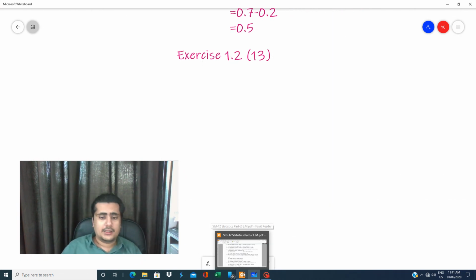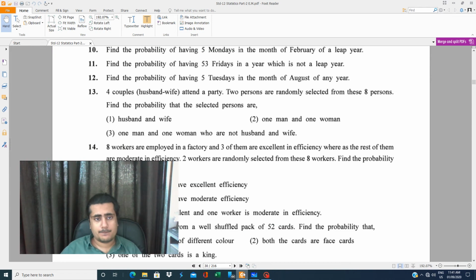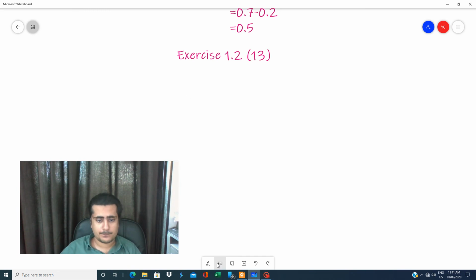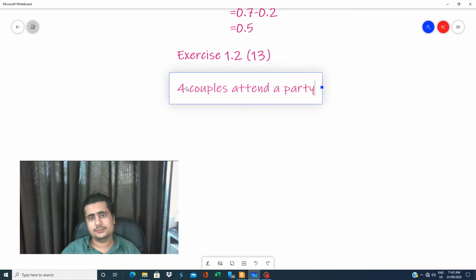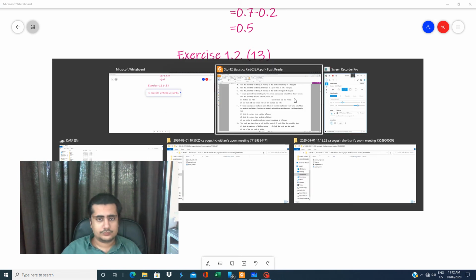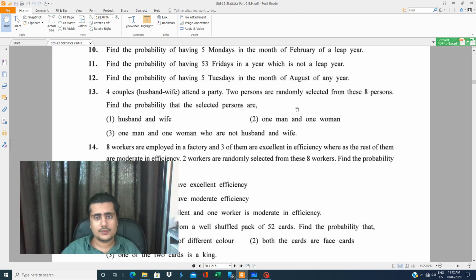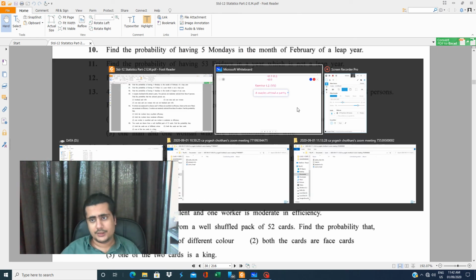Four couples attend a party. Two persons are randomly selected from these eight persons.